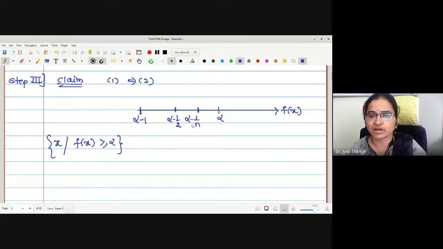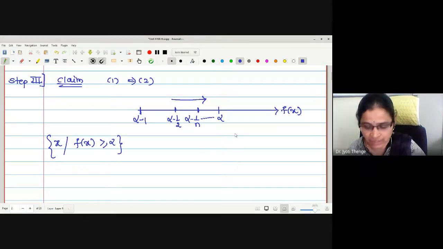Next, for an arbitrary value, alpha minus 1 by n, it is somewhere here. And if I just continue like this, we keep going nearer and nearer to alpha. As n approaches infinity, this value turns towards alpha. Therefore, we will collect the intersection of all such sets. Therefore, it will include alpha as well.